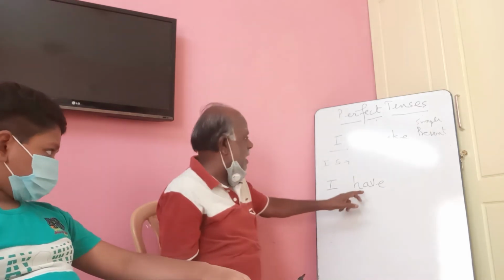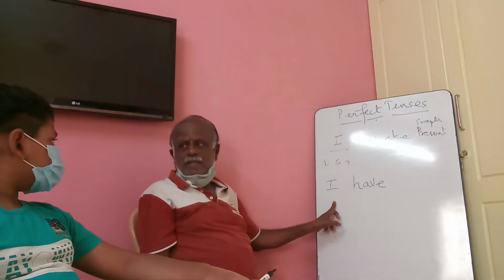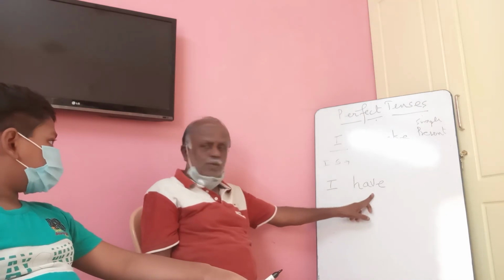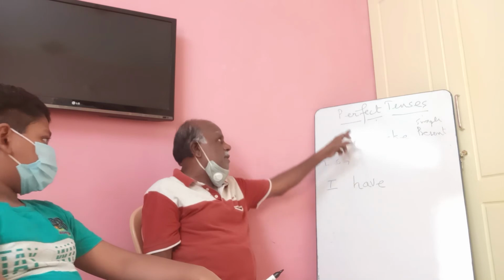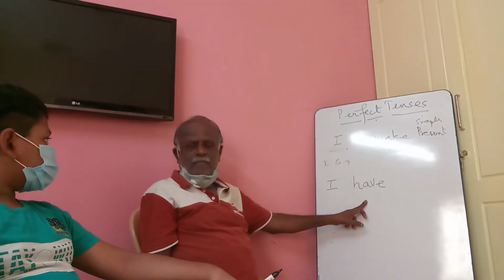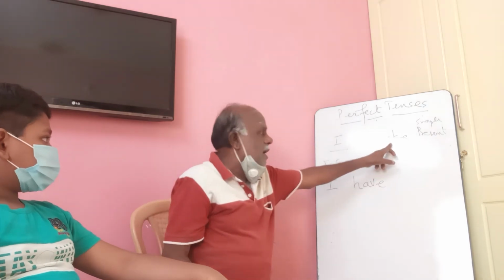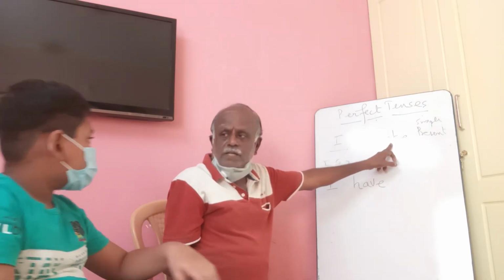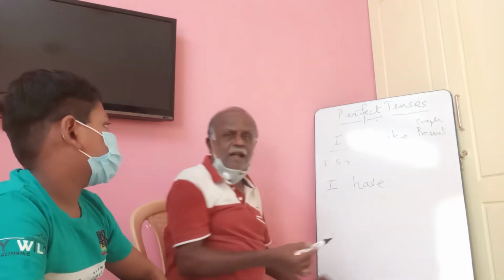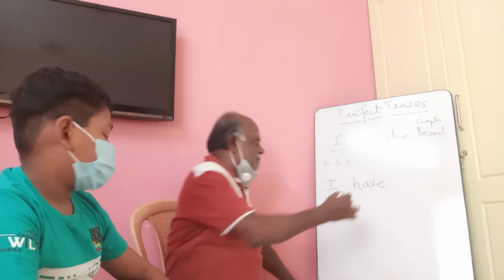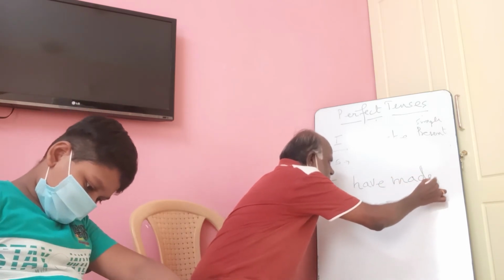So, simply reproduce the subject, then find out the suitable auxiliary verb of the present perfect and put it immediately after the subject. And then find out the past participle of the main verb given and put it immediately after the auxiliary verb. I have made.